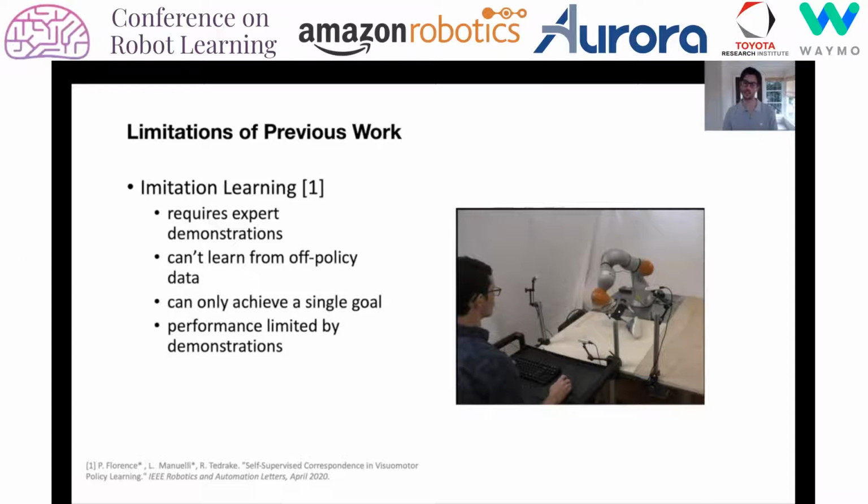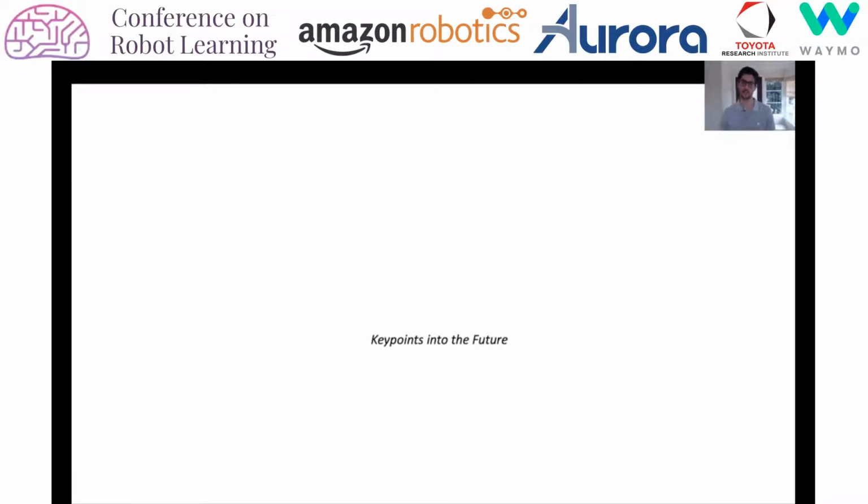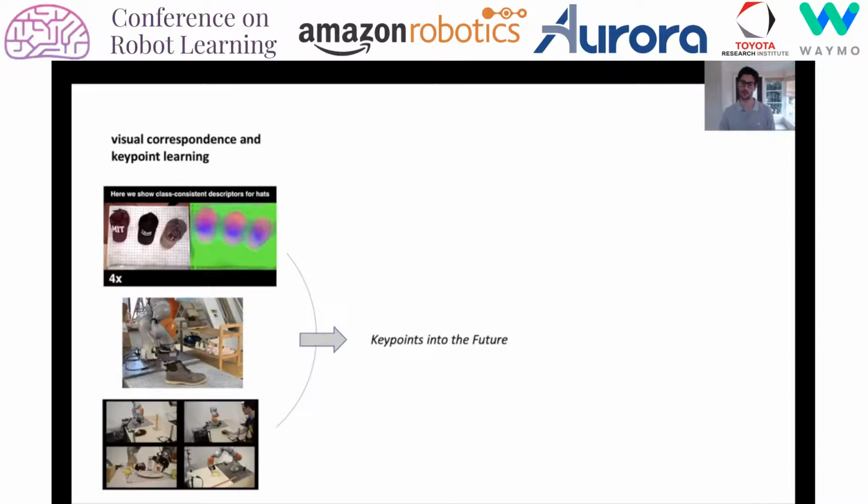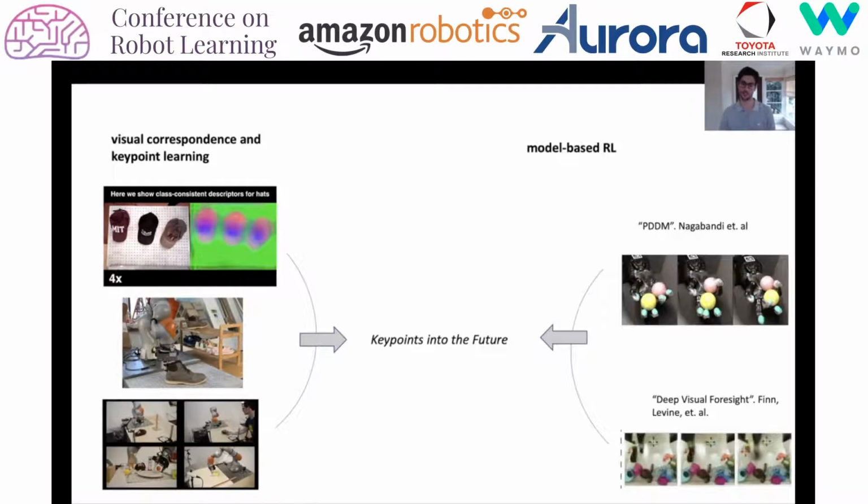Our prior imitation learning work suffers from several drawbacks. In particular, it requires expert demonstrations, doesn't leverage off-policy data, and can't be used to achieve diverse goals at test time. Keypoints into the Future combines the benefits of our prior works, leveraging dense descriptor-based keypoints, with model-based approaches that can learn from off-policy data and achieve diverse goals at test time.